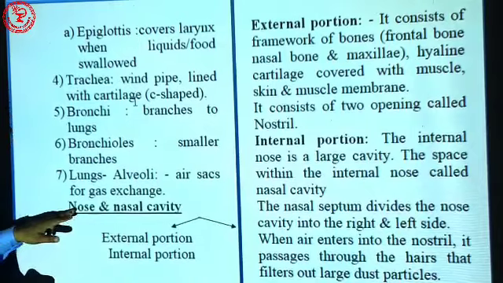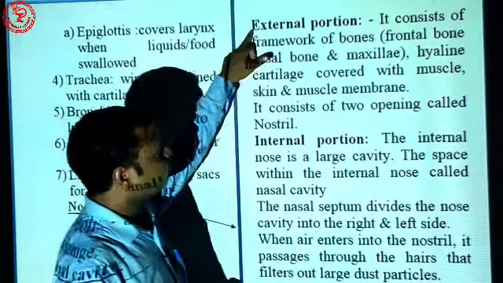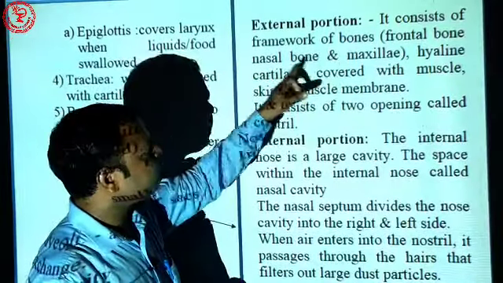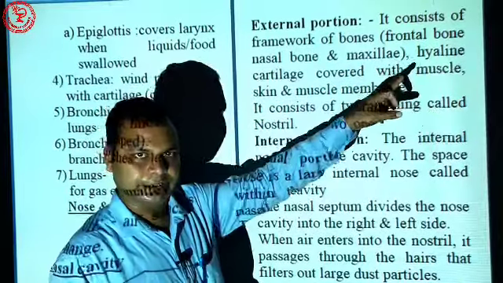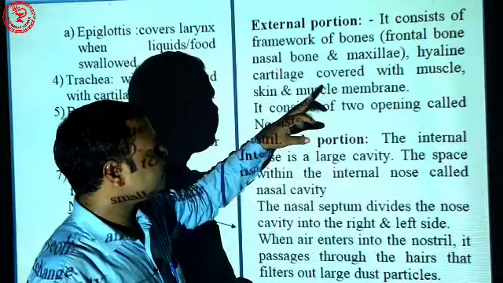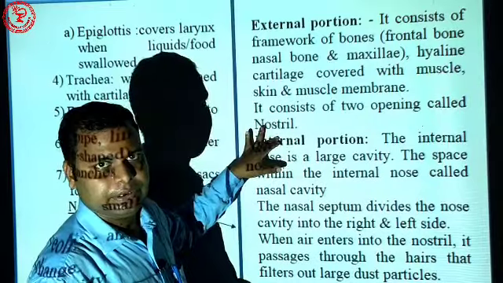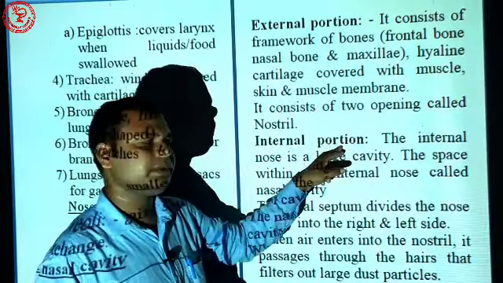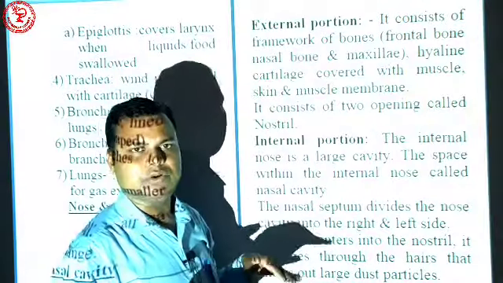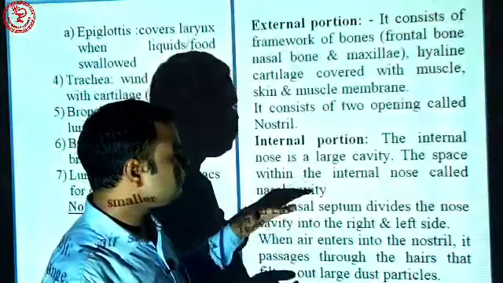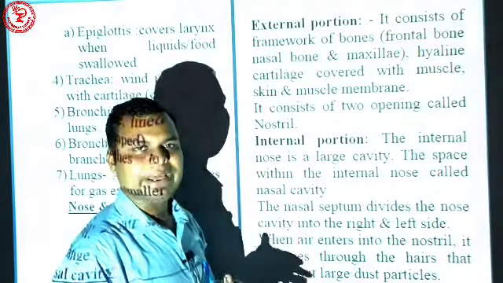Again, the nose consists of an external portion and an internal portion. The external portion consists of a framework of bone, that is frontal bone, nasal bone and maxilla bone, attached with hyaline cartilage and muscles. It is covered by skin and has two openings called nostrils. Now we come to the internal portion of the nose. The internal portion has a large surface area, due to which it humidifies and warms the air.